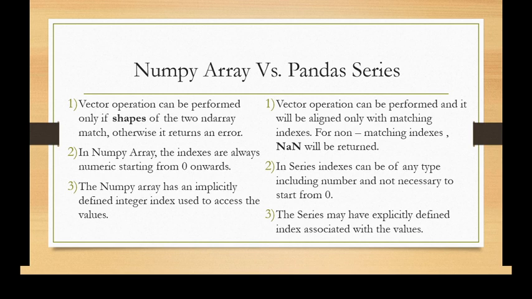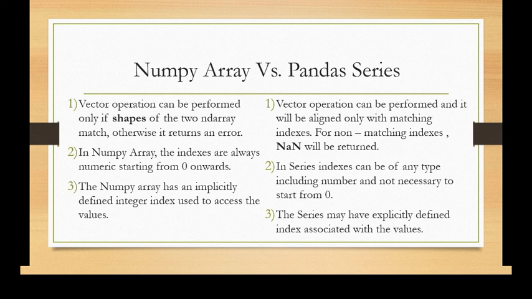Now you can say that when a NumPy array is there, then why a series? There are various advantages of series over NumPy arrays. Number one, vector operations can be performed on NumPy arrays only if the shapes of the two ndarrays match. Otherwise, it returns an error. Whereas in series, vector operations can be performed and the result will be assigned only for matching indexes, and for non-matching indexes, NaN will be returned.